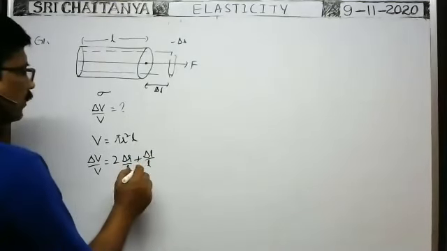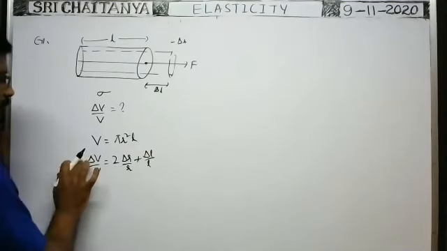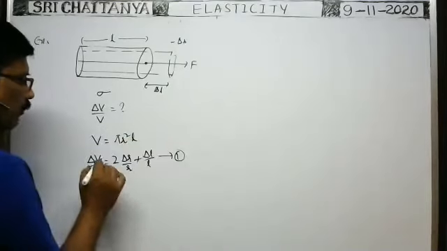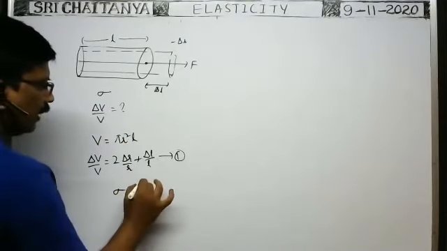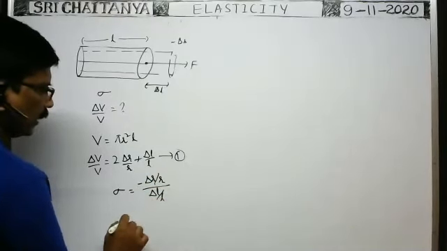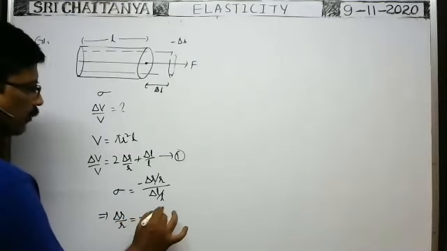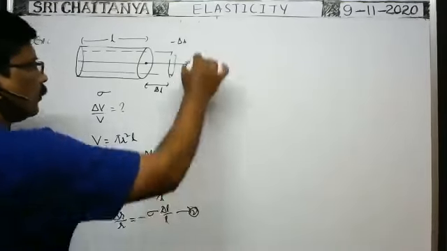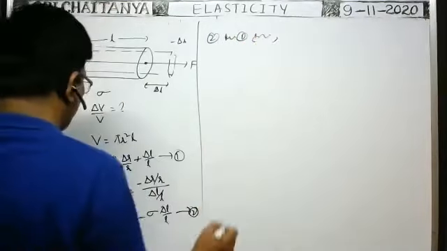Here we are not given delta R by R; delta L by L is given. How can we find delta V by V? Delta R by R is not given. So this is equation 1. But Poisson's ratio is given. Poisson's ratio sigma is equal to lateral contraction strain delta R by R, by longitudinal elongation strain delta L by L. From this, delta R by R is equal to minus sigma into delta L by L. Substitute this value in 1. 2 in 1 gives: